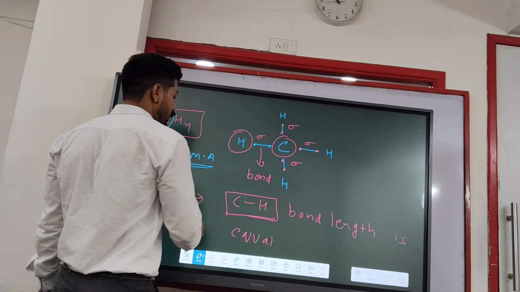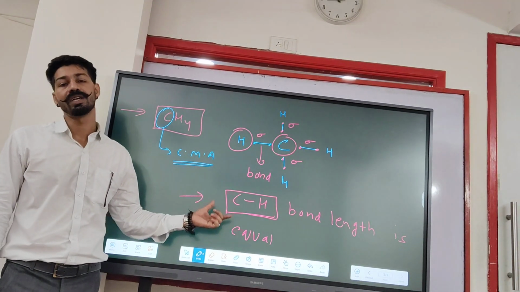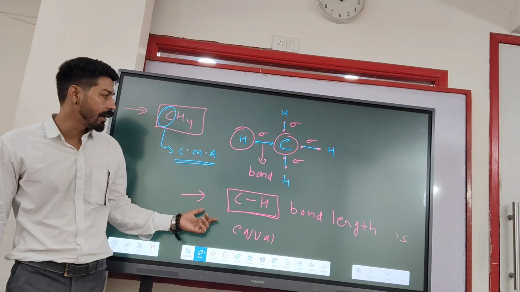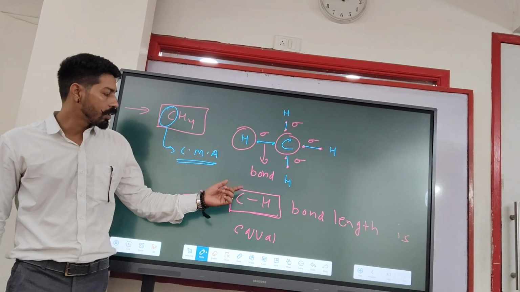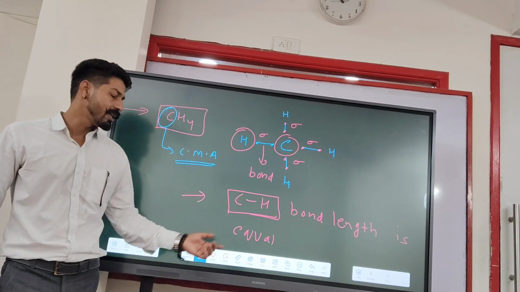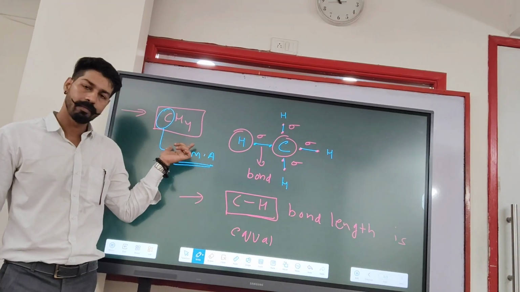But before hybridization, we know about VBT, that is valence bond theory, which cannot explain how the length of bond is equal in CH4 or methane.